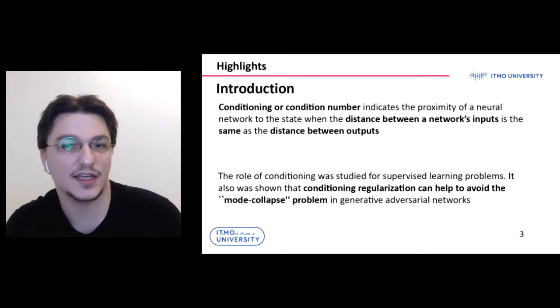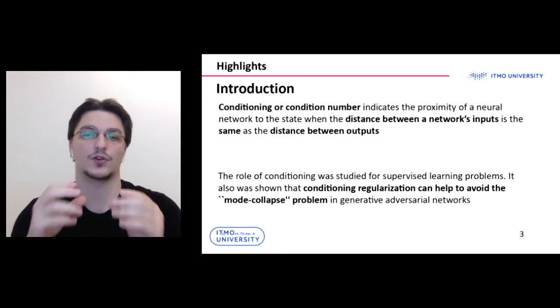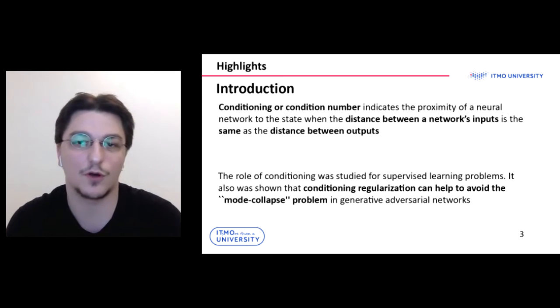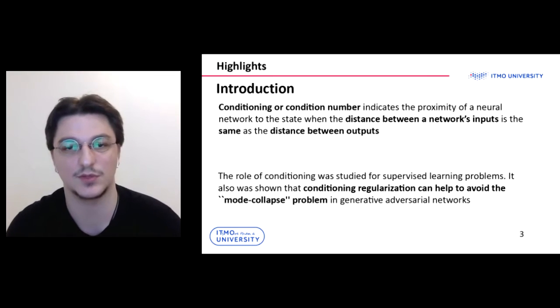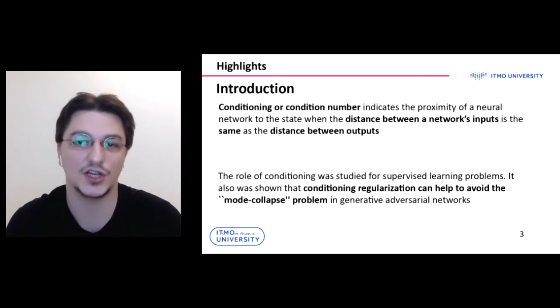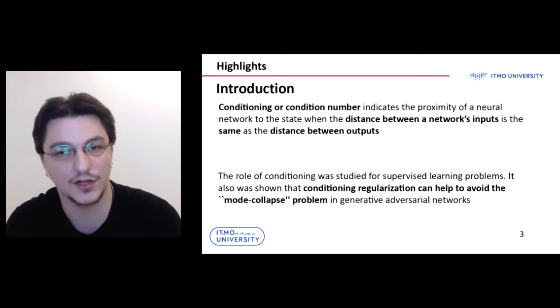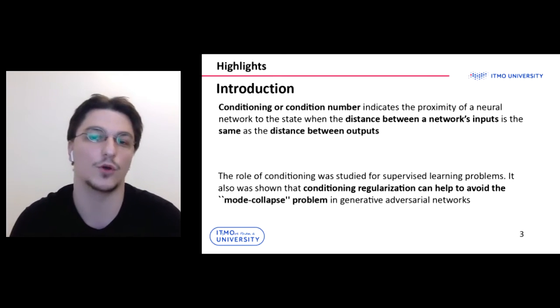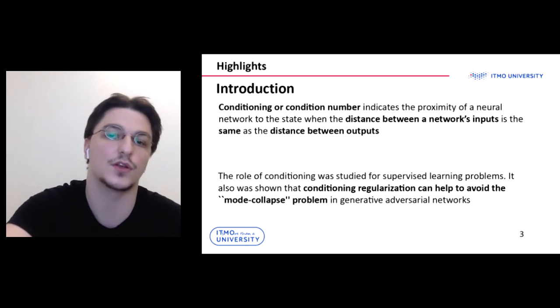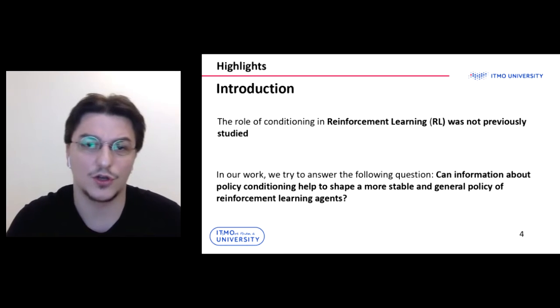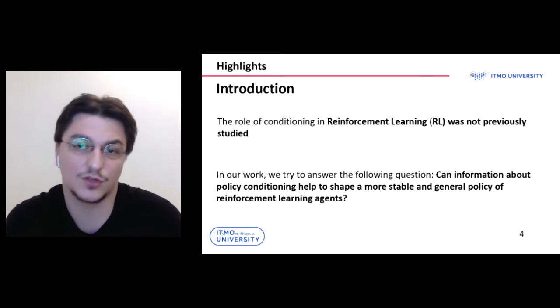Conditioning is a measure that indicates the proximity of the neural network to the dynamical symmetric property. Dynamical symmetry is a neural network property stating that the distance between network inputs is the same as the distance between outputs. The role of conditioning was studied for supervised learning problems, and it also was shown that conditioning regularization can help to avoid the mode collapse problem in generative adversarial networks. In reinforcement learning, the role of conditioning was not previously studied.